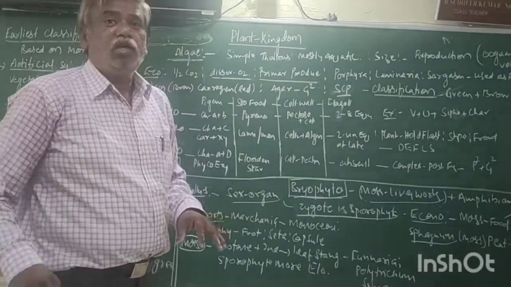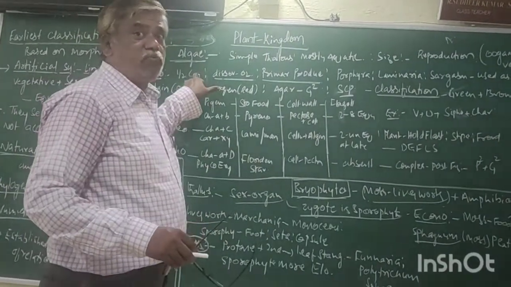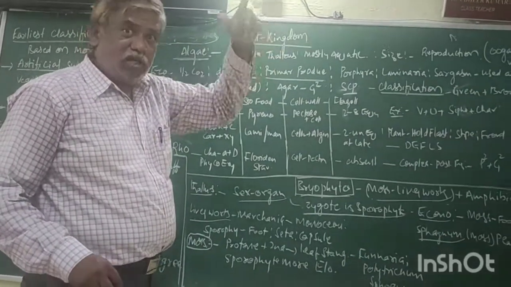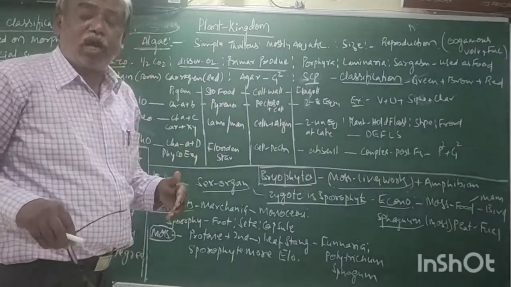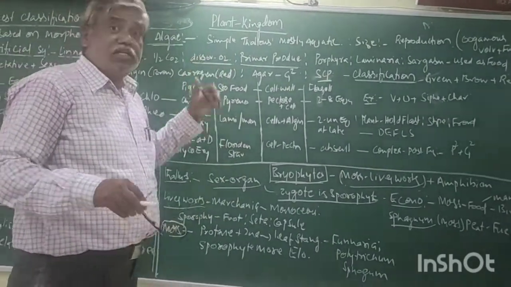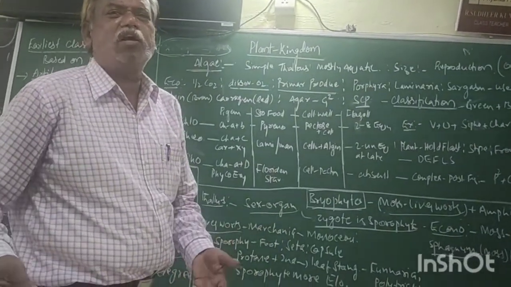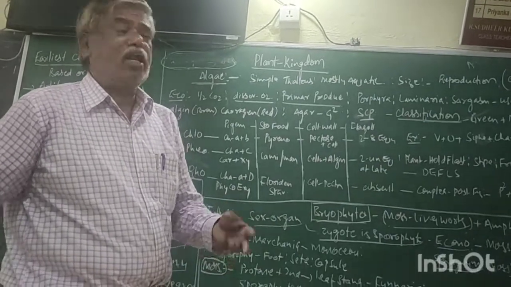That is, 50% of carbon dioxide is absorbed from the atmosphere for their photosynthesis, and also they release the dissolved oxygen. That means they release oxygen in water, which is nothing but dissolved oxygen. It is the source for the survival of many aquatic organisms.